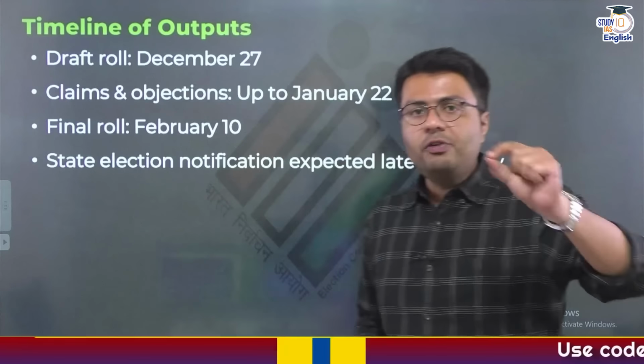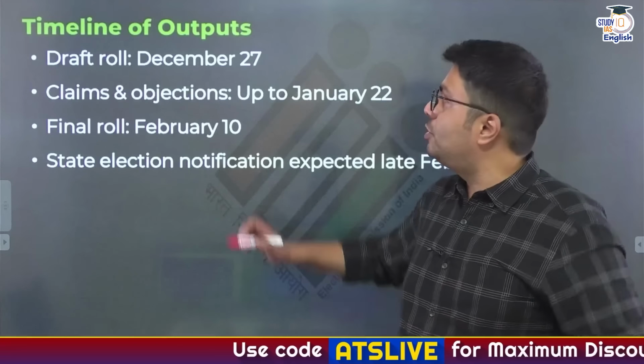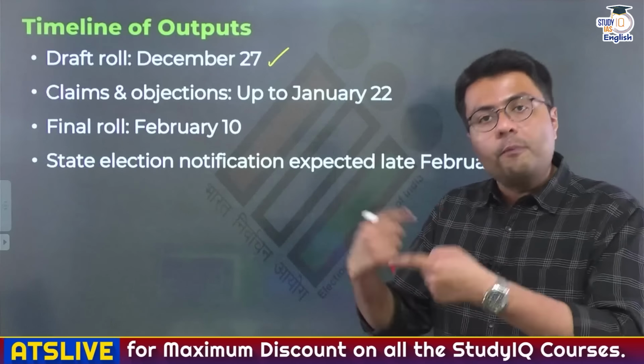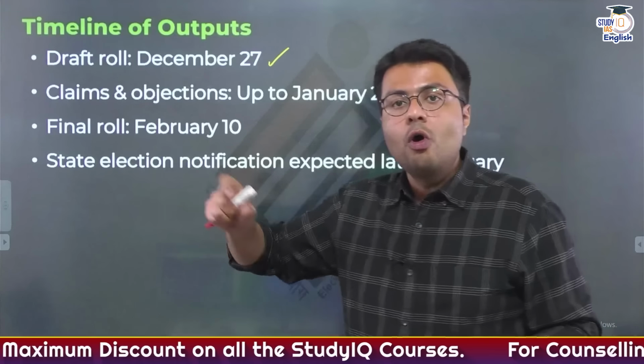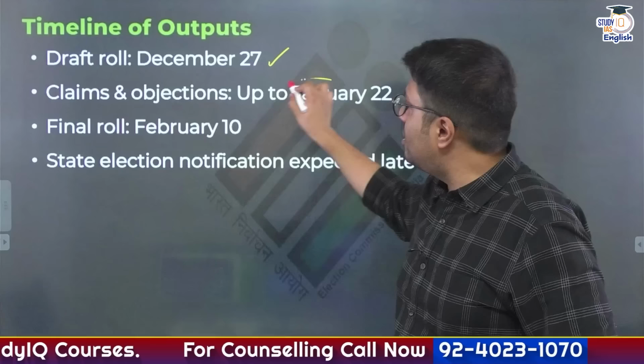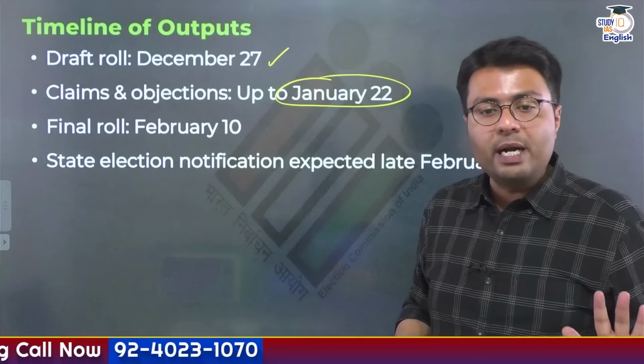First of all, the draft electoral roll will be published for the first time by the Election Commission of India by December the 27th. And then people would be given an opportunity to file claims, objections, or even representations with the Election Commission of India, and this is permissible up till January 22nd, 2026.